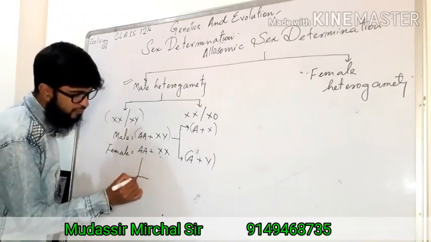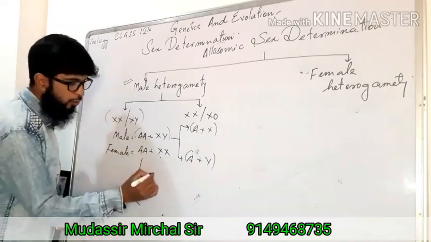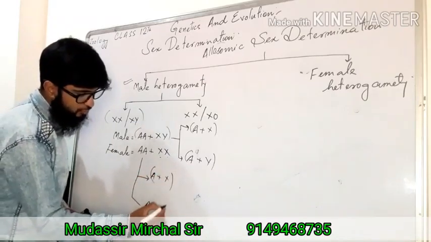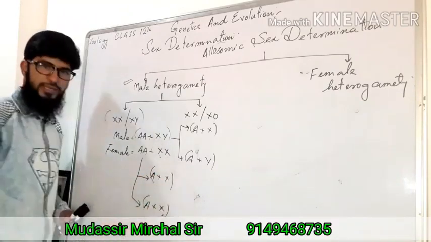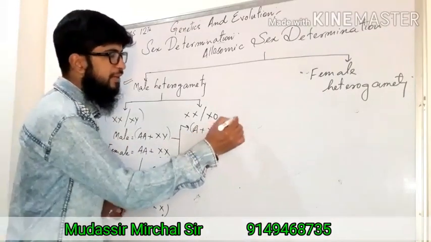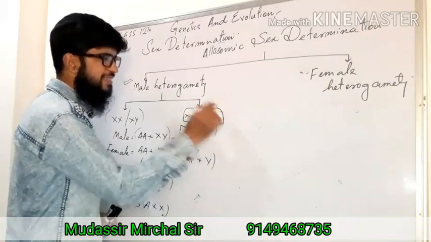Females form the gametes of single type, autosome plus X chromosome, autosome plus X chromosome. So a single type of gamete is formed by the females. Now let me explain it in a bit more detail. We will put this aside.